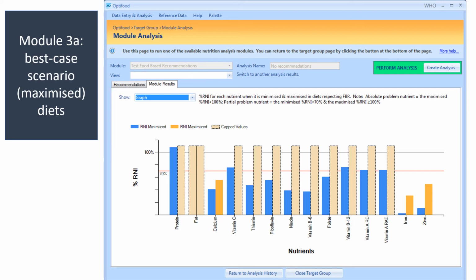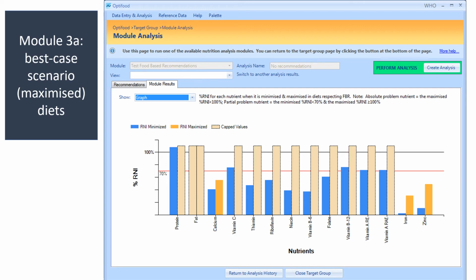In other words, the orange bar is the best case scenario. The difference between module 3 and module 2 is that module 2 shows a diet, a simultaneous combination of all the foods, and then it gives an achievement of RNI for the nutrients altogether.